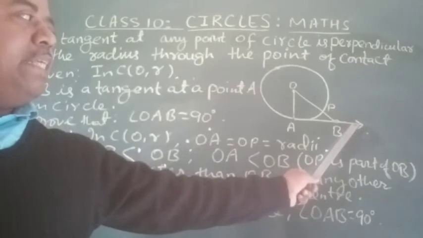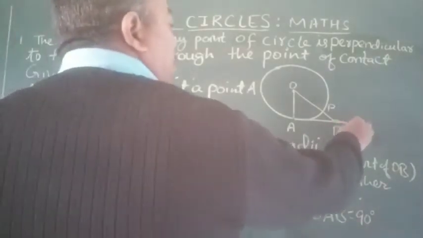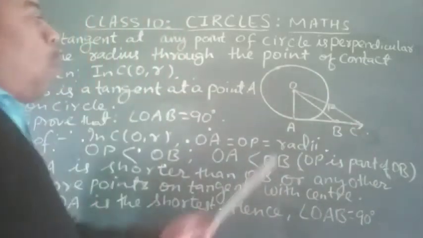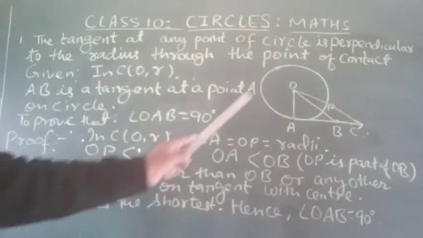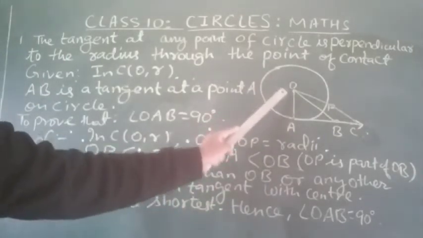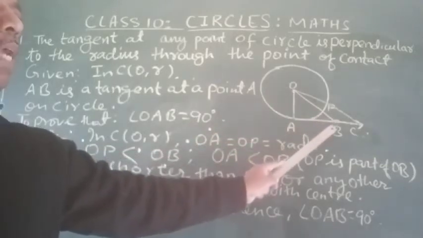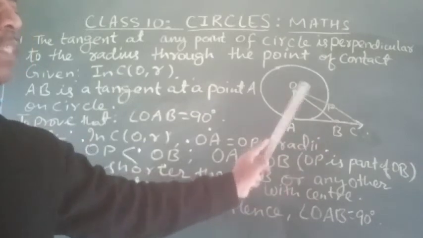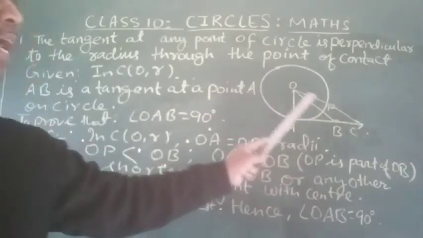If I take a point C here and join OC, then OC is greater than OA. So we can say OA is the shortest compared to any line that joins any point on the tangent to the center. These lines are always greater than OA.